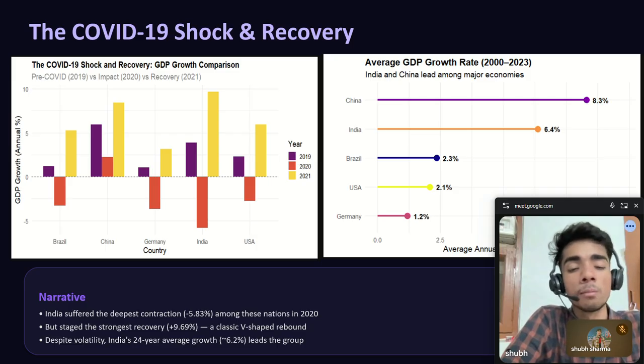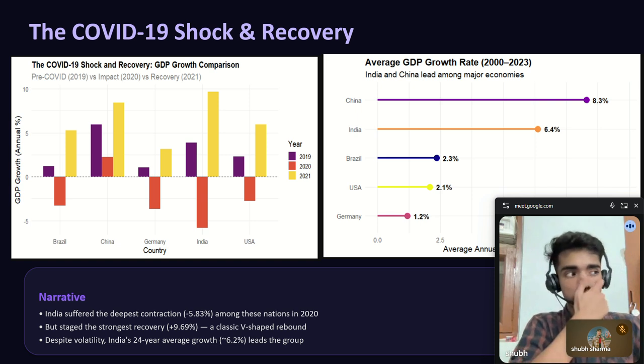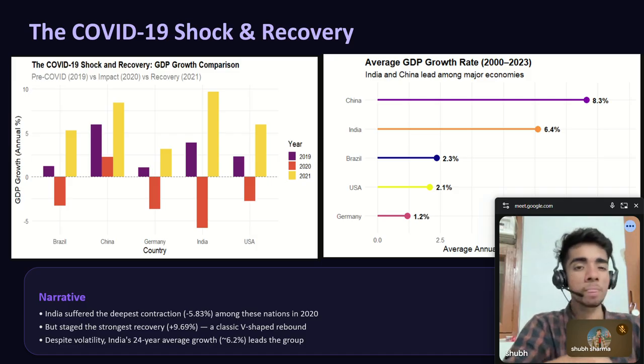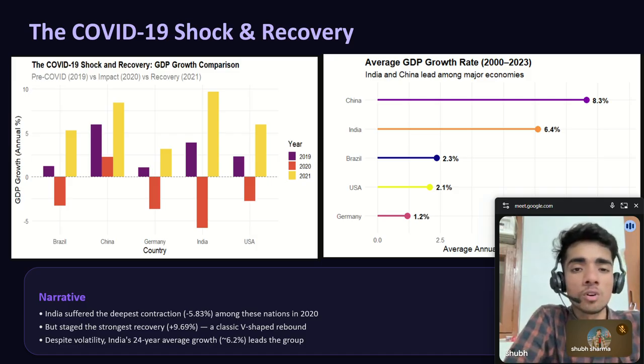But remarkably, it also staged the strongest recovery, bouncing back at plus 9.69% in 2021. This is what economists call a V-shaped recovery.